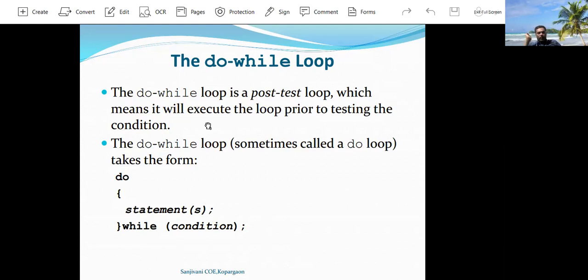In do while loop, the statements are executed one or more times, whereas in while loop, statements are executed 0 or more times. Here the form of do while loop is shown. Do set of statements, then while. Here the first statement is executed, then it will check the condition. If the condition is false, then it will stop the execution of the statement. If the condition is true, then it will again execute the statements which are written inside the do while.